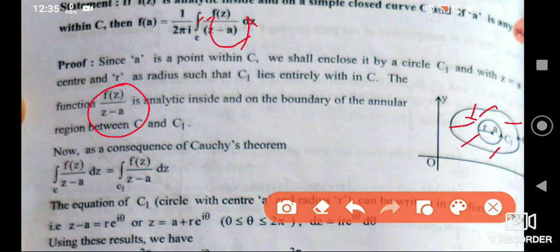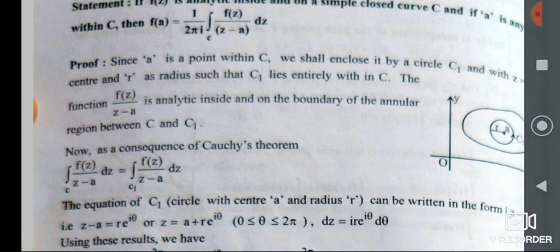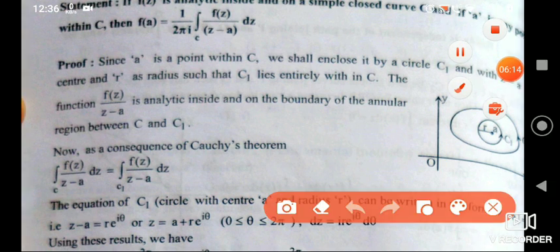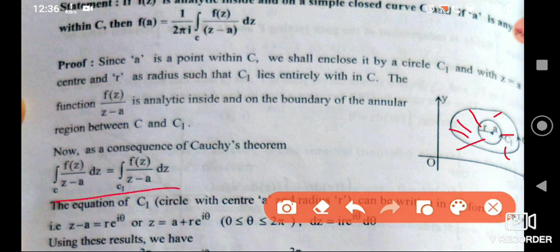It is analytic inside and on the boundary of the annular region between C and C1. So f(z) divided by (z minus A) is analytic in this region, not outside, we don't know about outside, and inside C1 it is not analytic. Now by the consequence of Cauchy's theorem, that is the second corollary, we have integration along the curve C of f(z) divided by (z minus A) dz is equal to integration along the curve C1 of f(z) divided by (z minus A) dz.